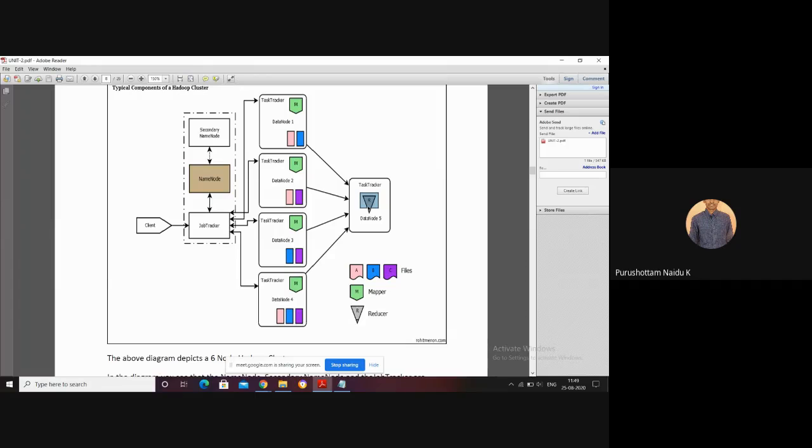We may get a doubt about why we are using the map function and reduce function. We will learn that in the next session: what is the role of map, what is the role of reduce, and what they do. But for now, just know how the task tracker is executed. So what is the role of the task tracker?